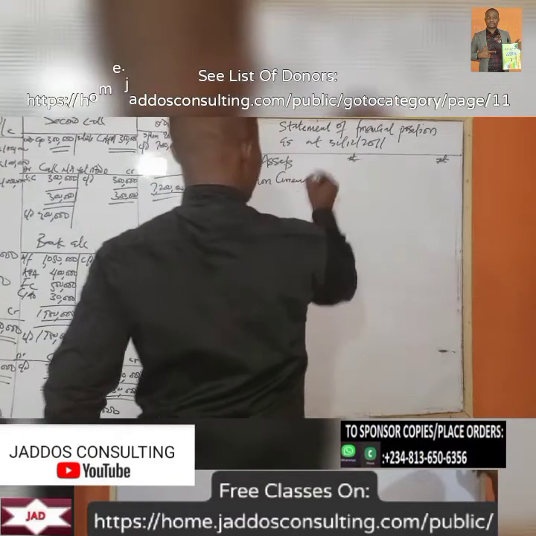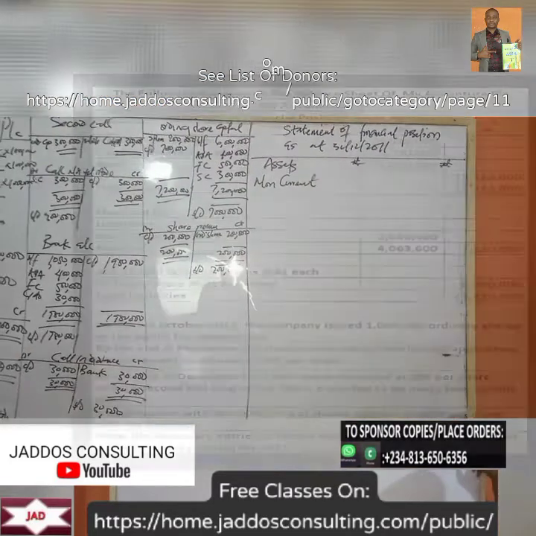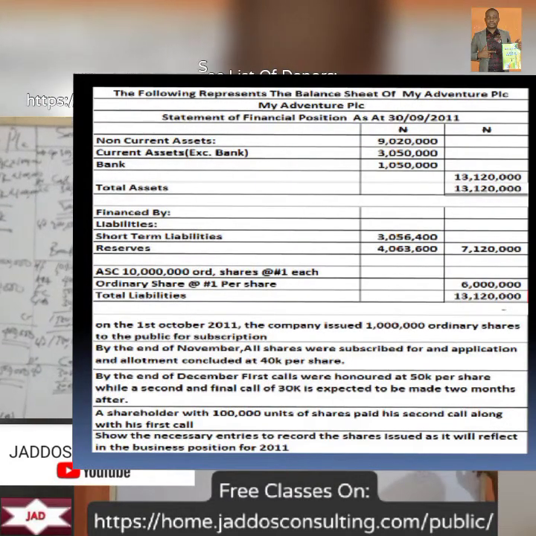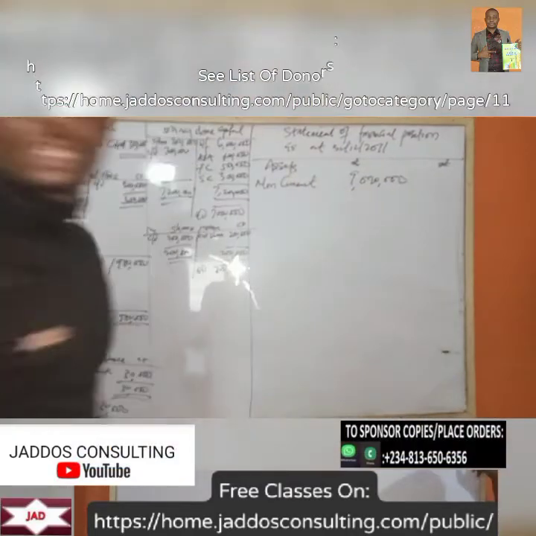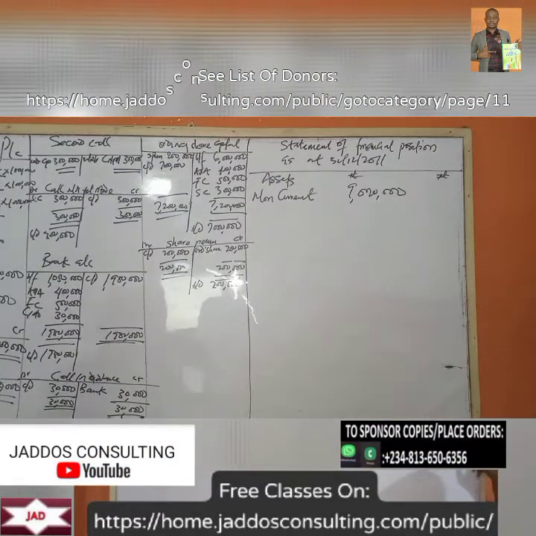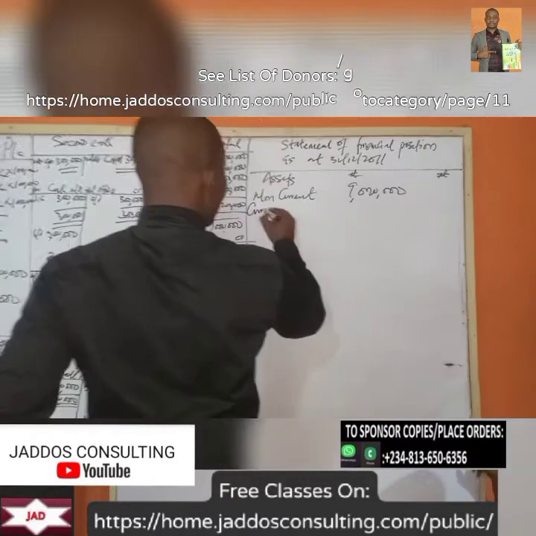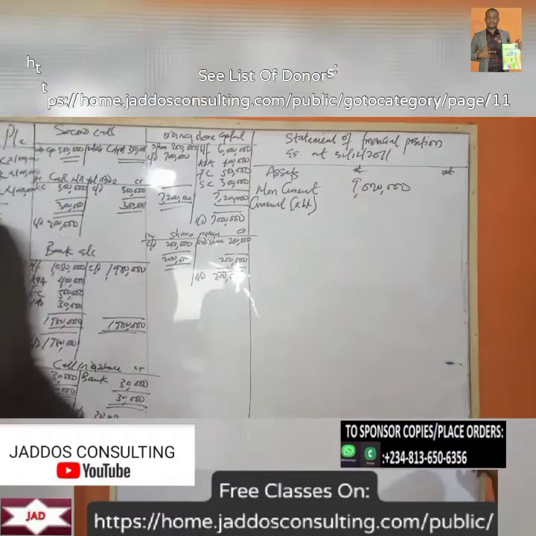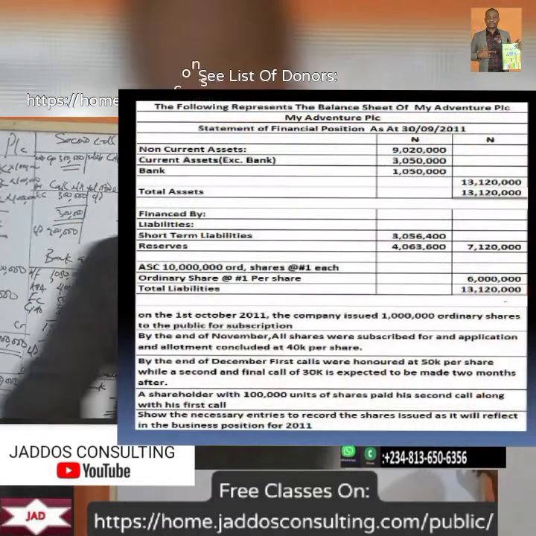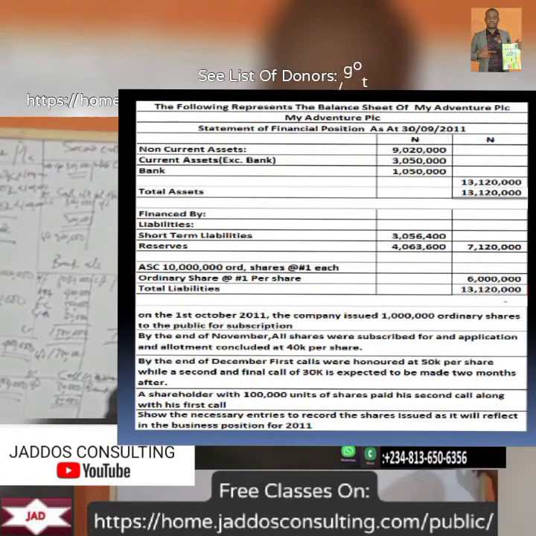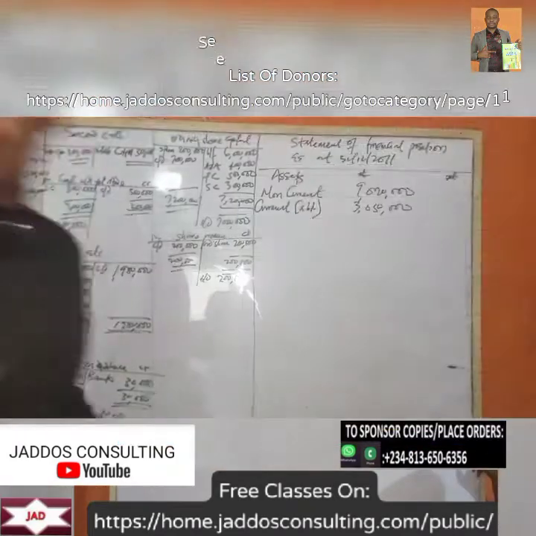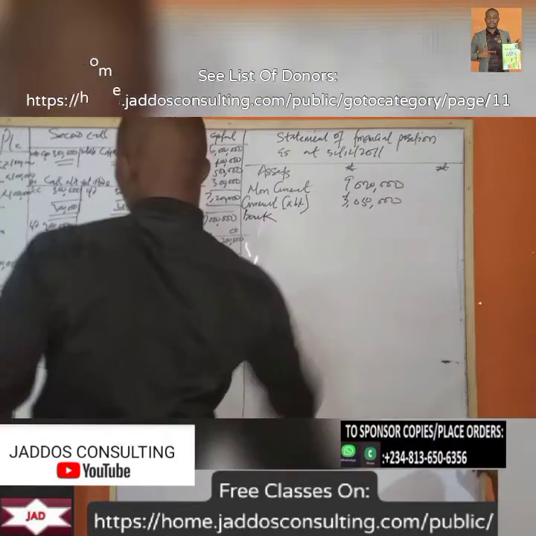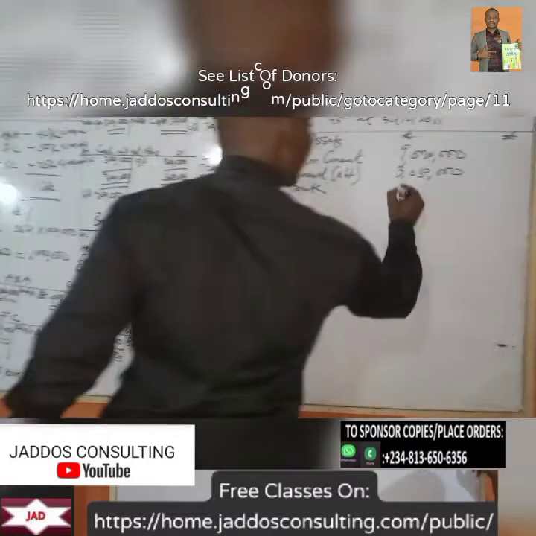Non-current, according to the question, is 9,020,000. Current assets, of course excluding bank, is 3,050,000. What's the next one? Bank. Our bank here is 1,090,000.